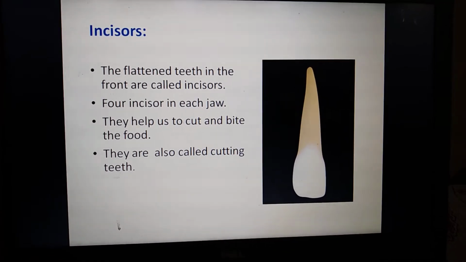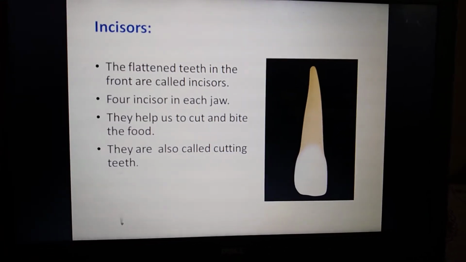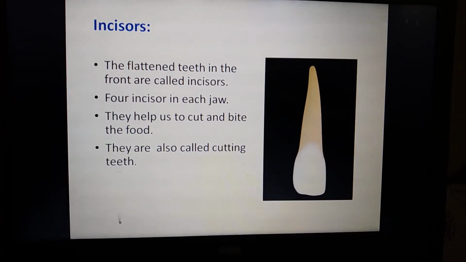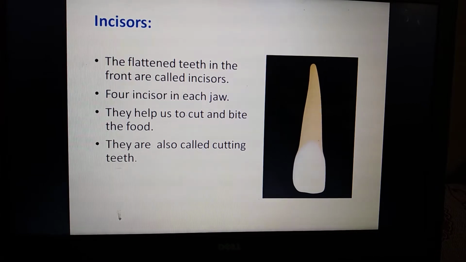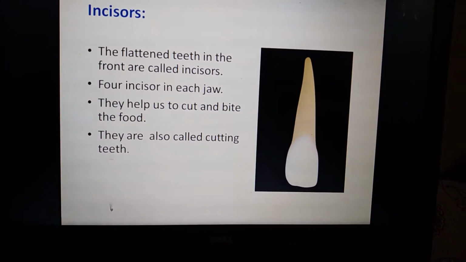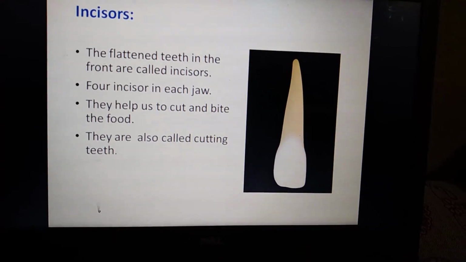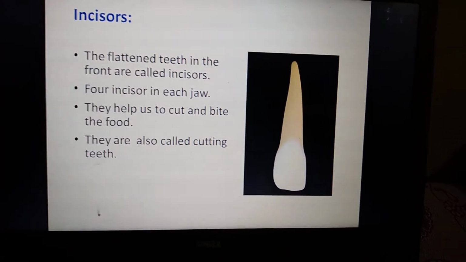Without front teeth, can you bite the food? It is not possible, right? With the help of incisors only we can bite the food and cut the food. So that is the reason these teeth are called cutting teeth.